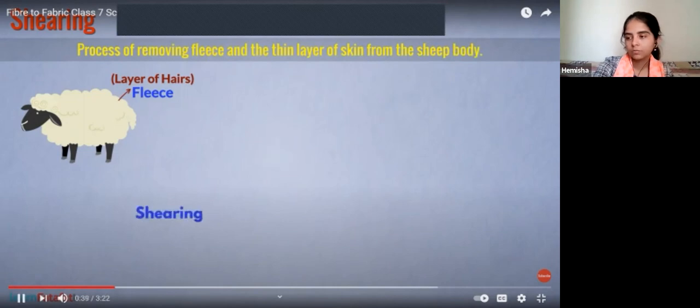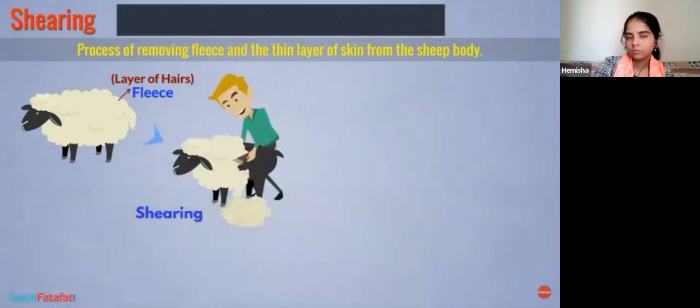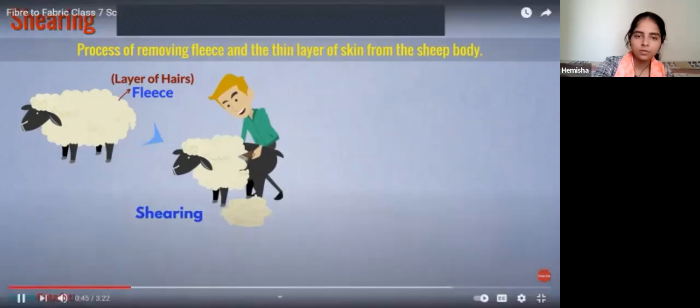For this process, tools similar to those used by barbers are used. You can see that the outer skin of the animal's body is dead. So, shearing does not harm the sheep. Now this question is important. If you remove this thin layer of skin with the hair, will it hurt the sheep or not?